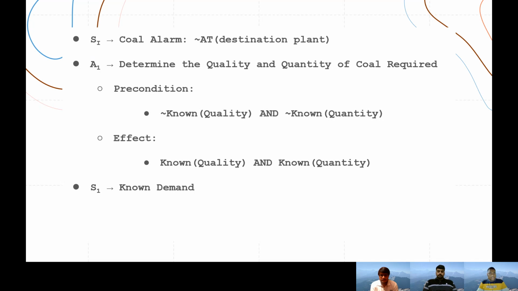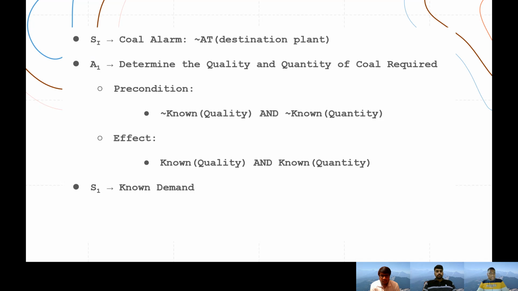So here in S initial, we have a coal alarm. Whenever the coal at the destination plant is going to run out, or the limit is going below a certain percentage, 1 month before that, this alarm will generate a message. Then we'll get to know that the destination plant is getting a shortage of coal in 1 month. We have represented it as not of at, that is coal is not present at the destination plant, about 1 month later.